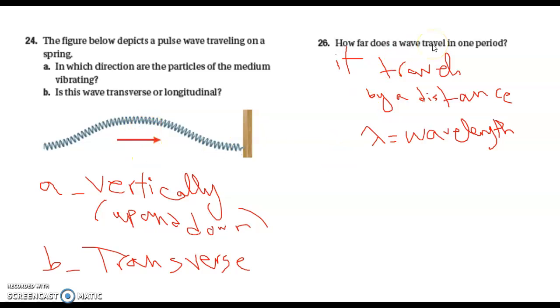Now, how far does a wave travel in one period? It travels a distance lambda, equal to one wavelength.